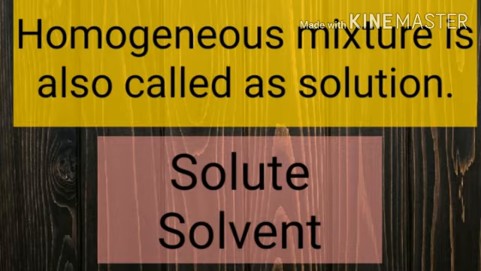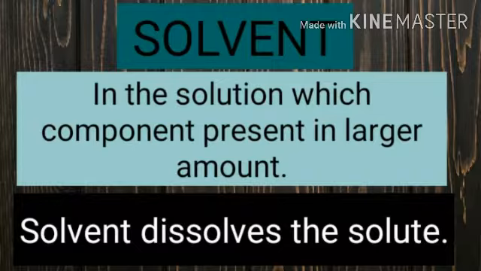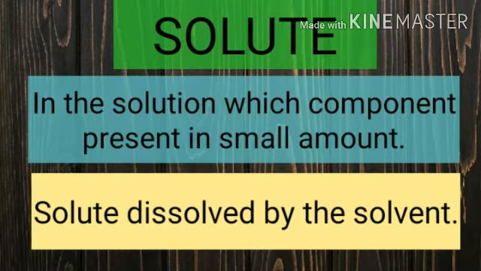In the solution, two components are there. One is solute and the other one is solvent. First one, solvent. In the solution, the component present in a large amount is called the solvent. The solvent dissolves the solute. And next one is the solute. In the solution, the component present in a smaller amount is called the solute. The solute is dissolved by the solvent.